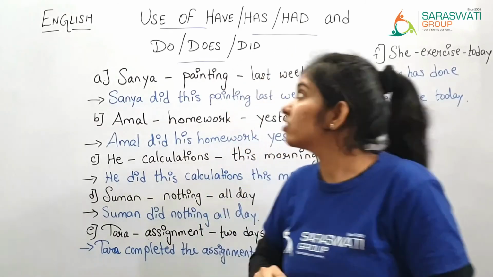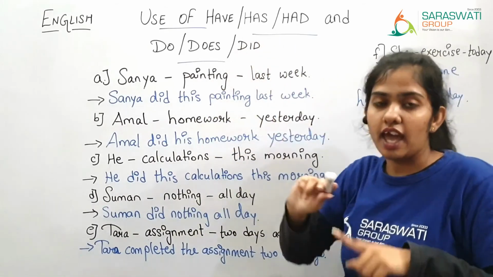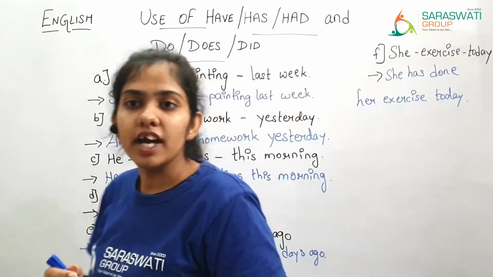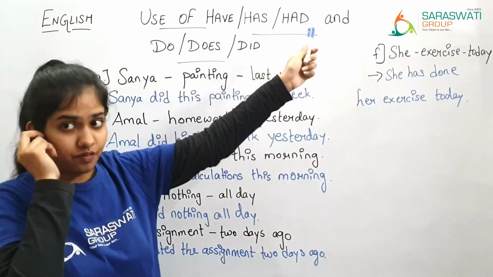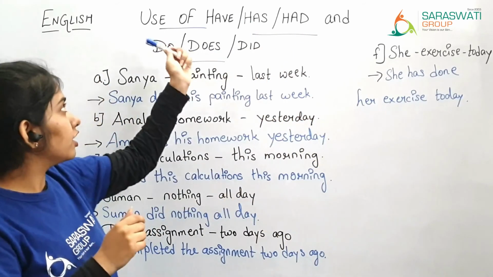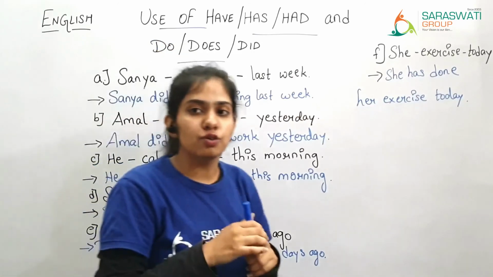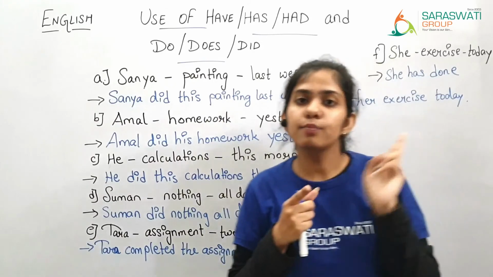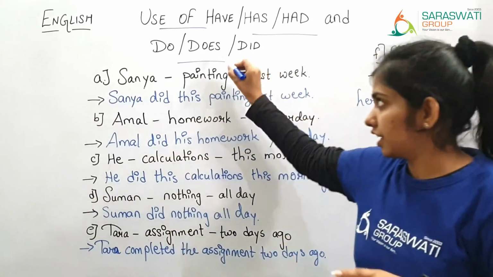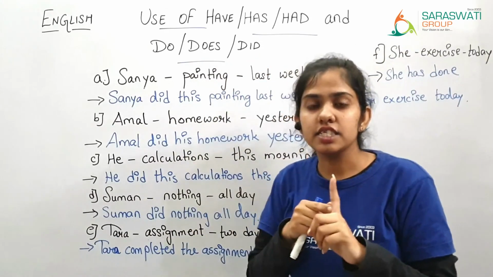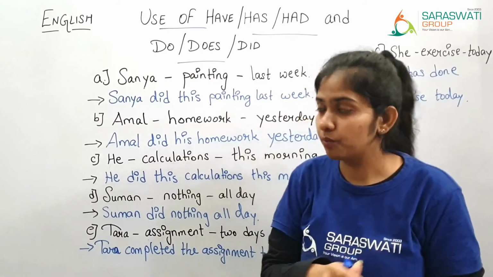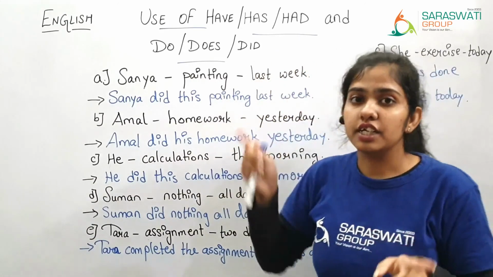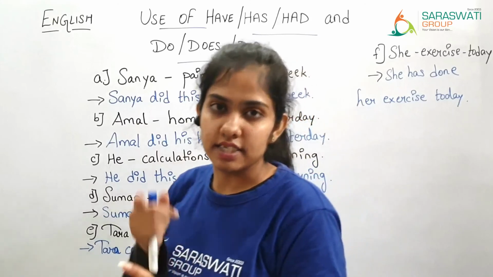Then at that time we will use has. And for the past tense we are going to use had. Now in the same way, do we are going to use when the words like I, we, you, they and plural names. Does, he, she, it and any singular name. And then did we are going to use for the past tense.